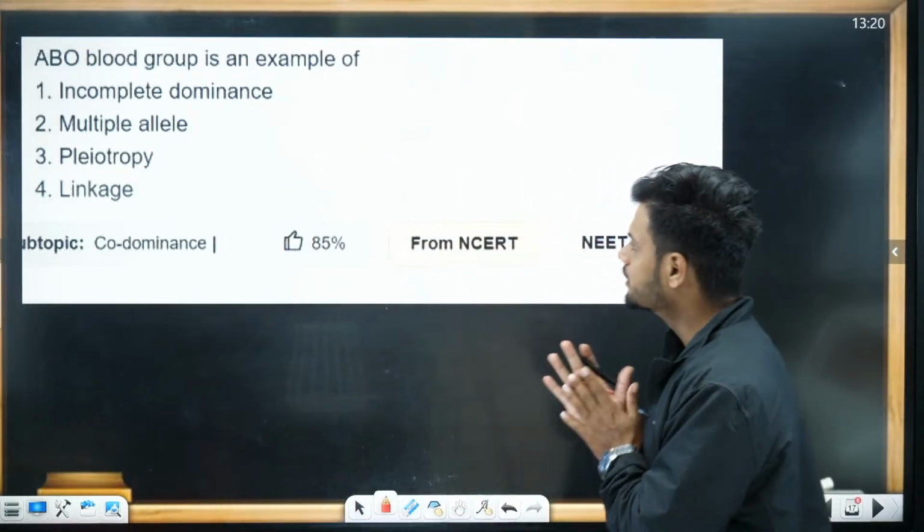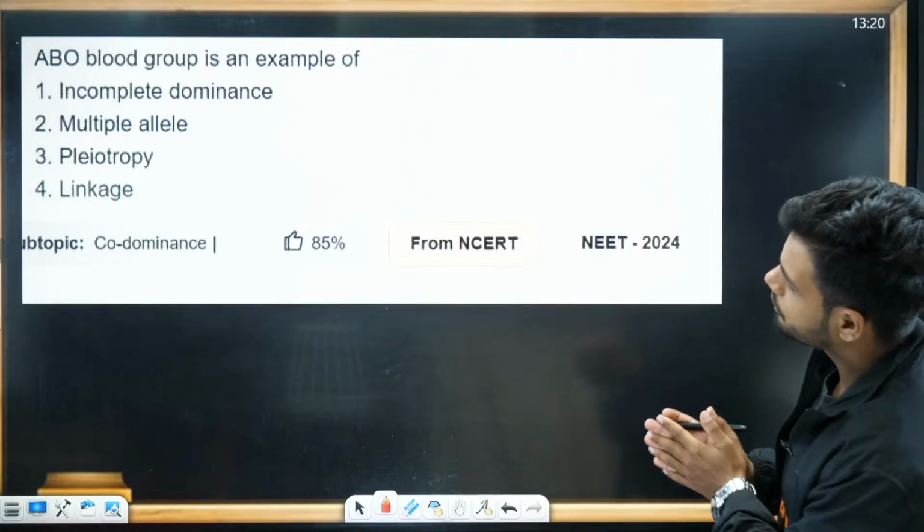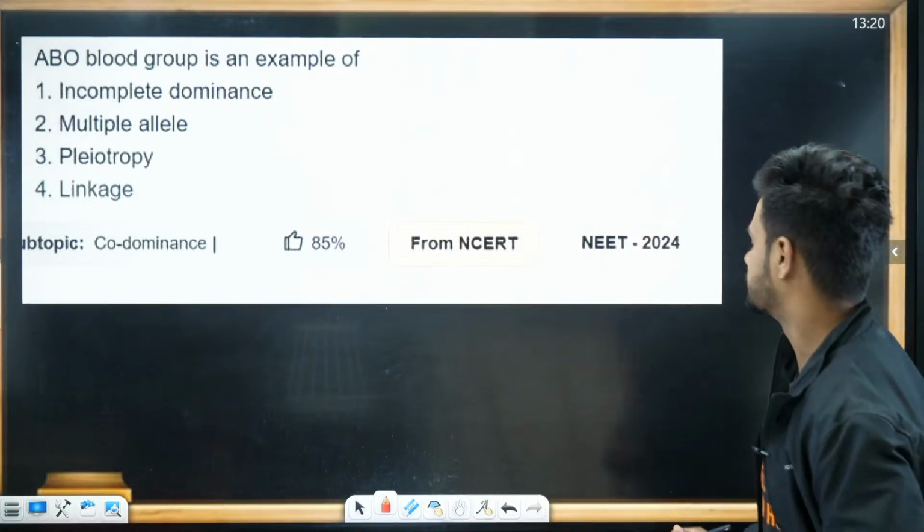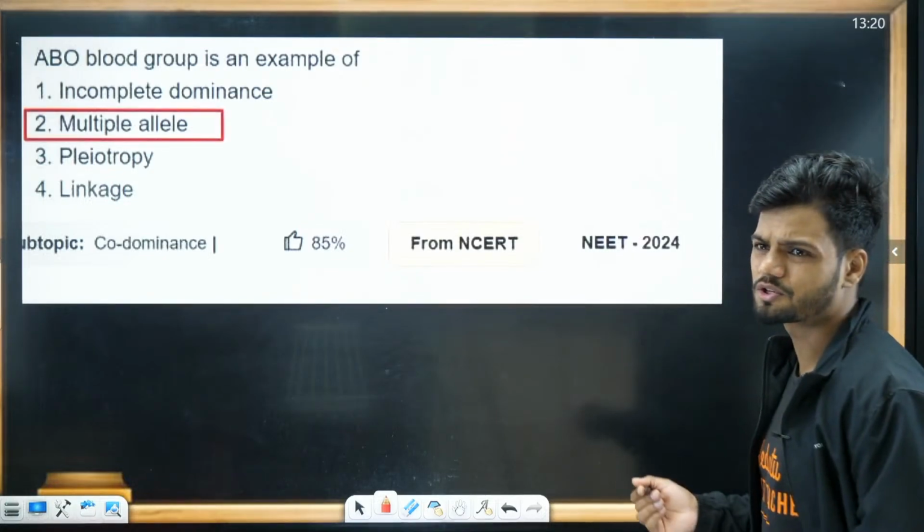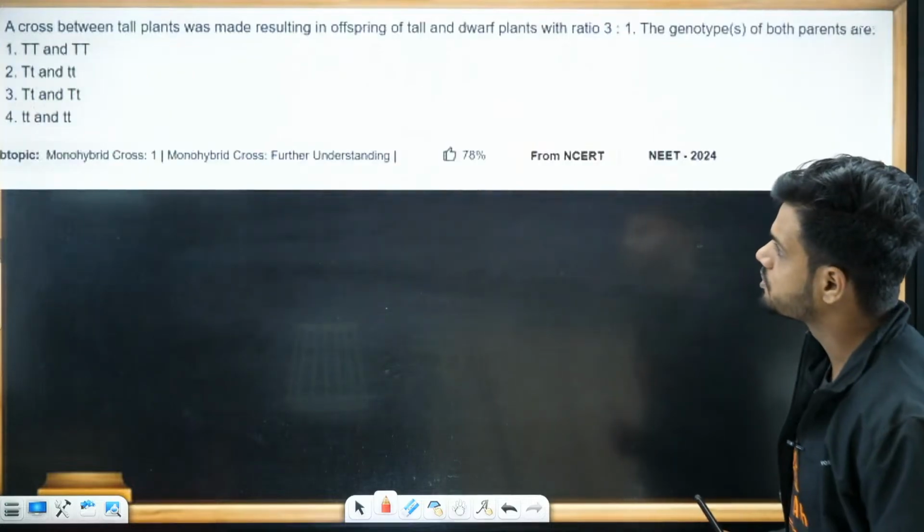Okay. Next question. ABO blood grouping is an example of multiple allelism. Easy question. Marks in the chat. Next question.